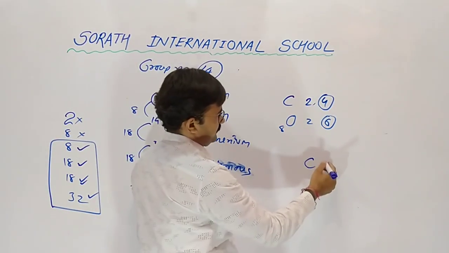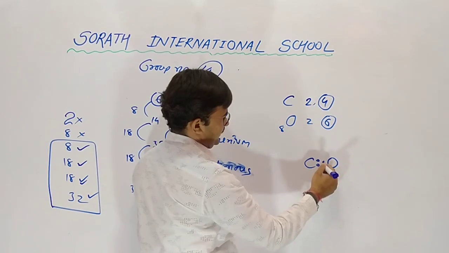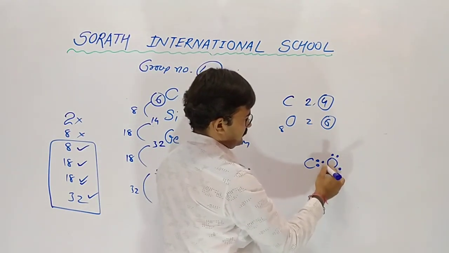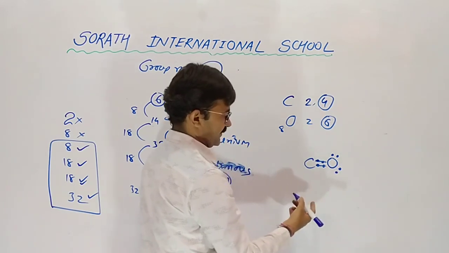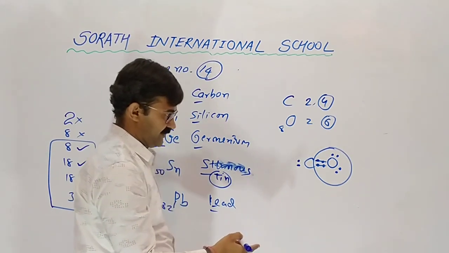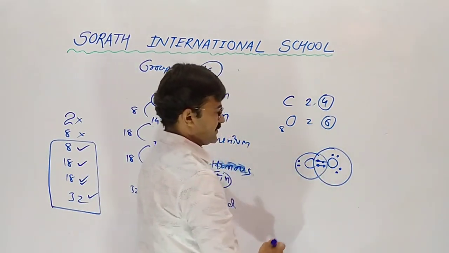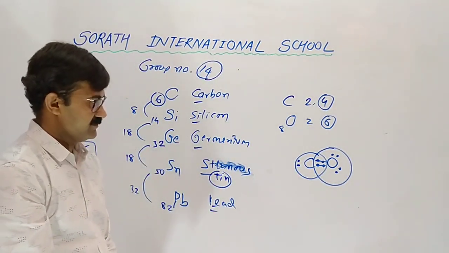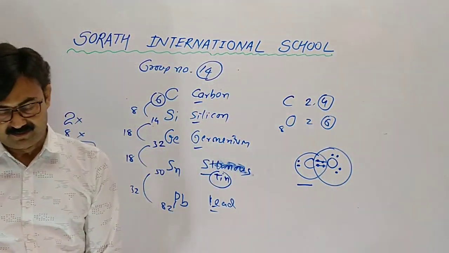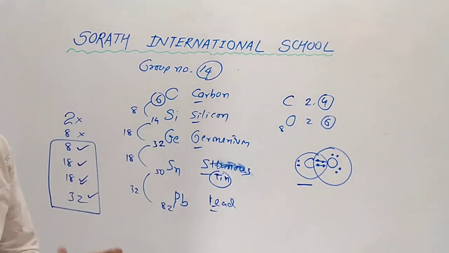So here carbon and oxygen both share 2 electrons. Oxygen has completed its octet. So remember, octets should be completed.